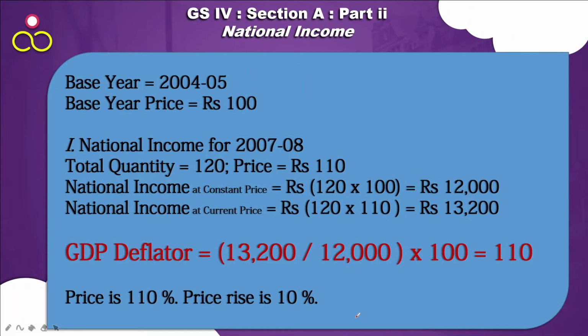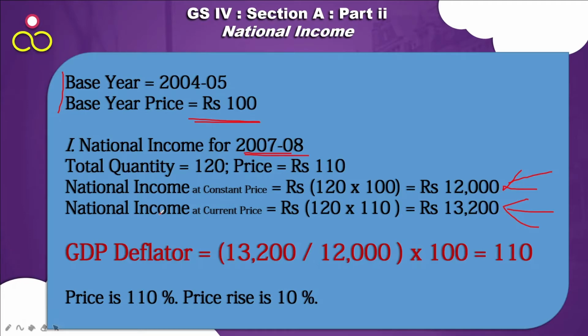Let's take an example to understand it better. Let's say the base year is 2004-5 and the base year price is rupees 100, and we have to find out the GDP deflator for 2007-8. Going by the previous example, the real income, as we have already calculated, is rupees 12,000 and the nominal income is 13,200. So GDP deflator क्या हुआ?